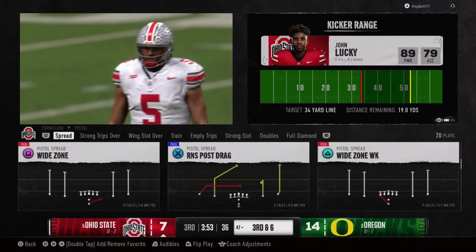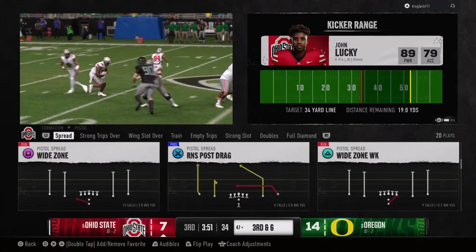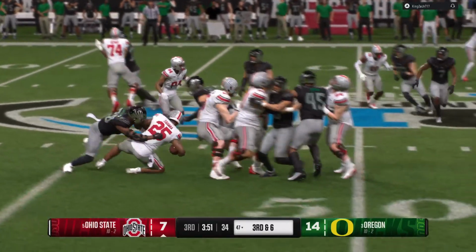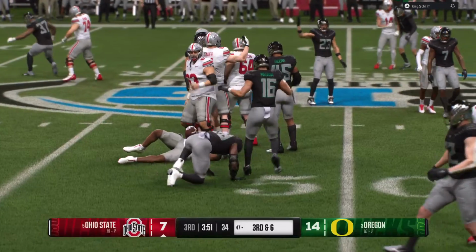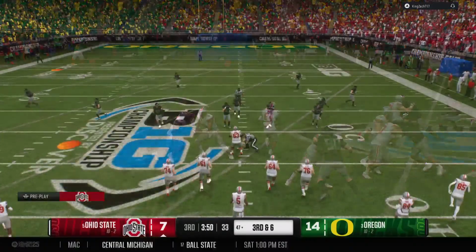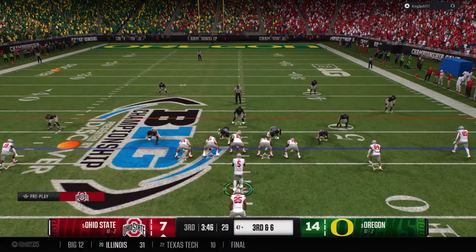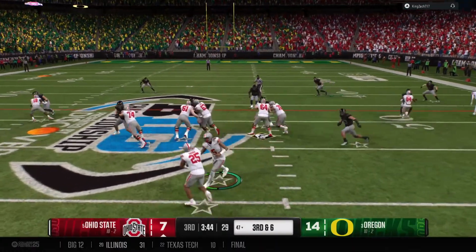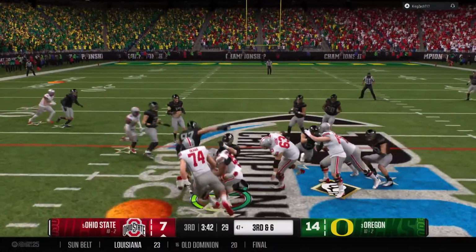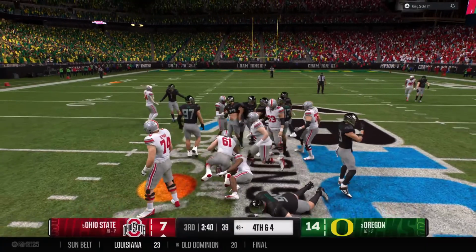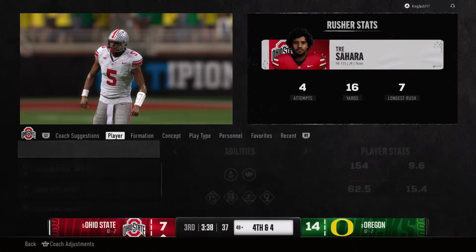You know, in that era that we live in right now, everybody wants to spread the field around, try to create space, try to create one-on-one matchups, and the defense has countered over the years by trying to play out wide. But here's a great example of a defense that has the ability to play wide, but still be solid at the line of scrimmage and not give up big run plays. Fighting for yardage, but the defense stops him just short of that first down marker.